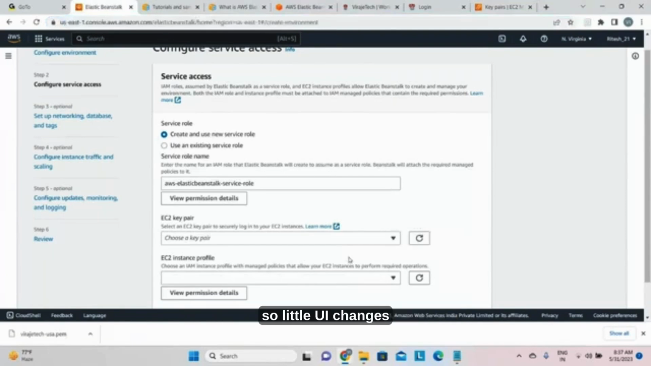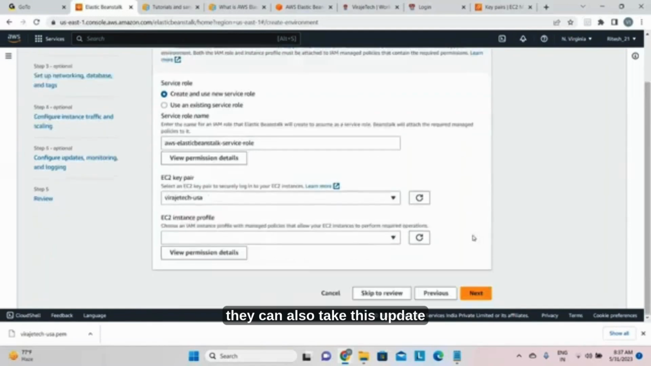So little UI changes have already happened in Elastic Beanstalk. So my old students can also take this update. Now we selected this key pair. Now another is the EC2 instance profile. So we need to choose an IAM instance profile with managed policy that allows the EC2 instance to perform the required operations.